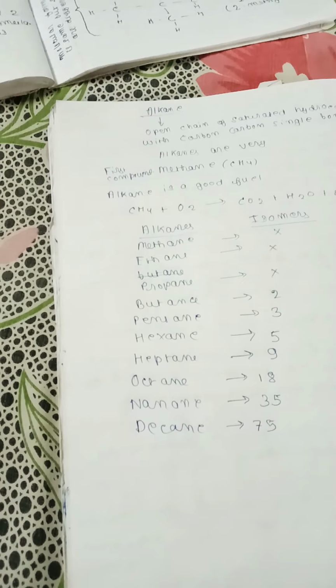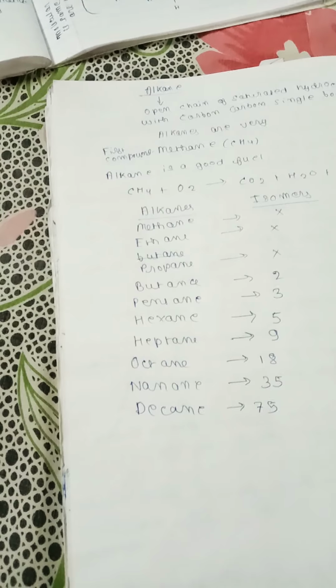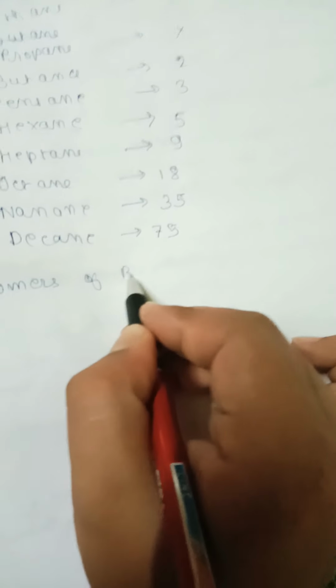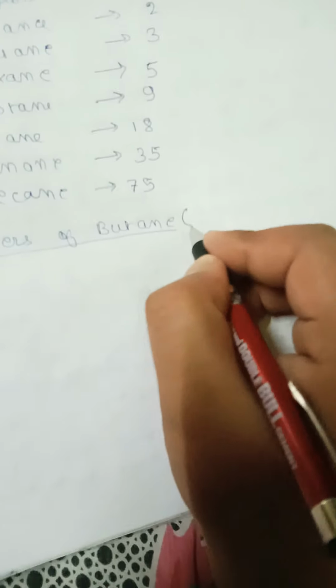But friends, in our syllabus there is only the isomers of butane and pentane, and the rest of the isomers you'll study in the higher classes. First, let us start with the isomers of butane. What is the formula of butane?